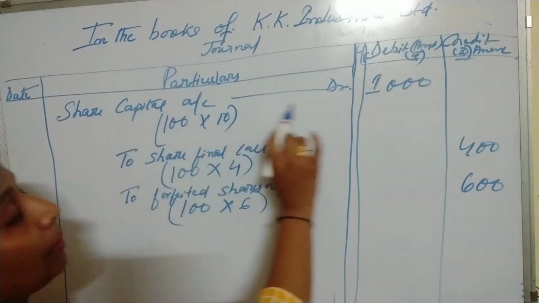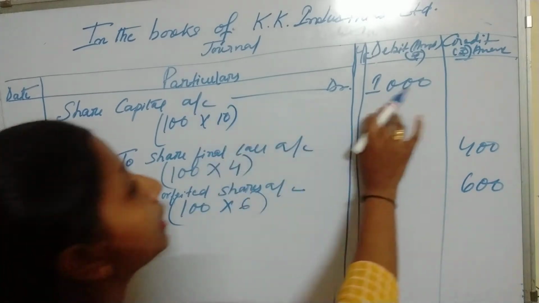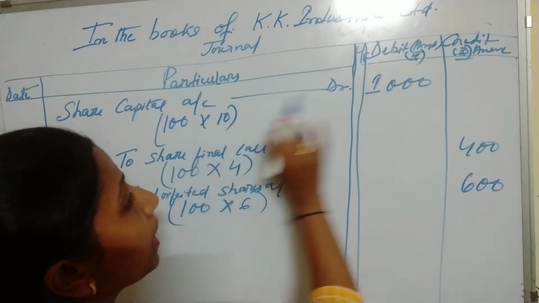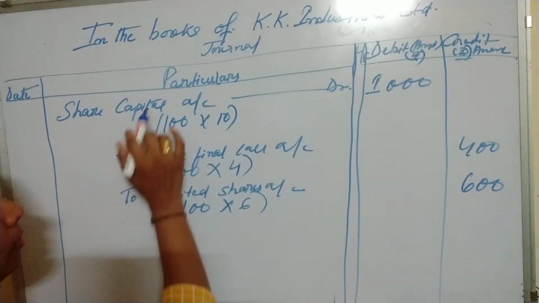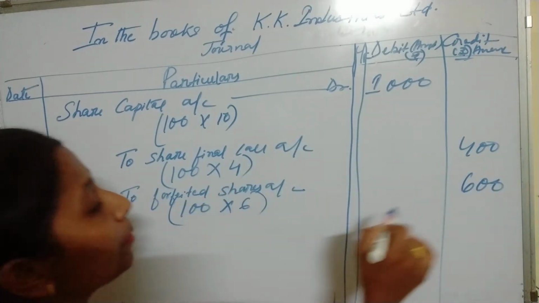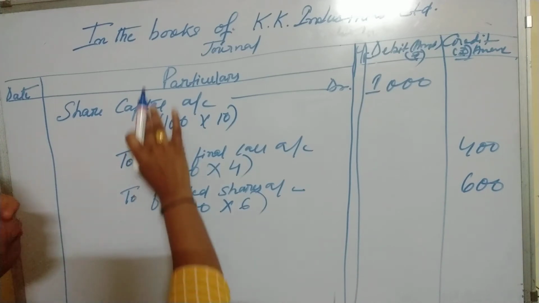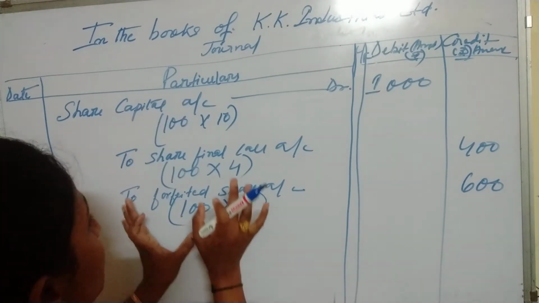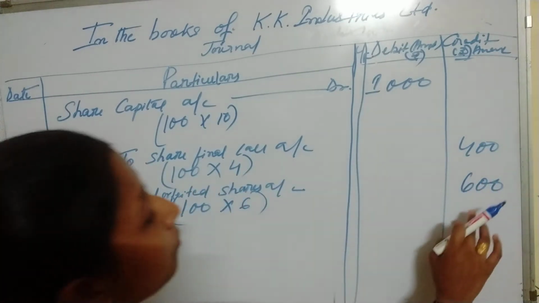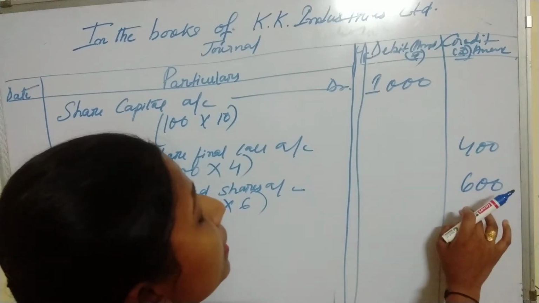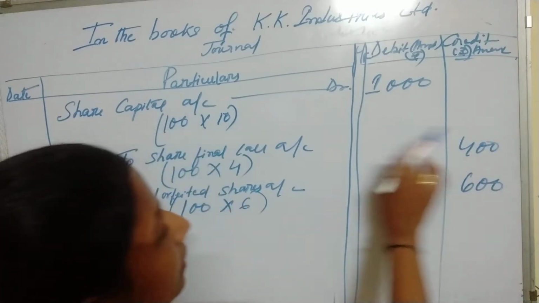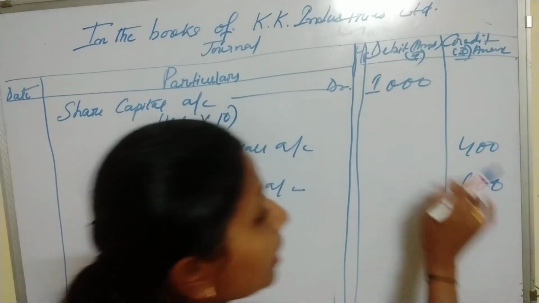Now, share capital. Total capital of our company is 1000 because 100 shares and the rate of the share is rupees 10. Shares are issued at rupees 10. 1000. And the final call is 100 shares multiplied by 4, 400, and forfeited shares 100 multiplied by 6. Let's sum up. For not paying rupees 400, the company has forfeited rupees 600.